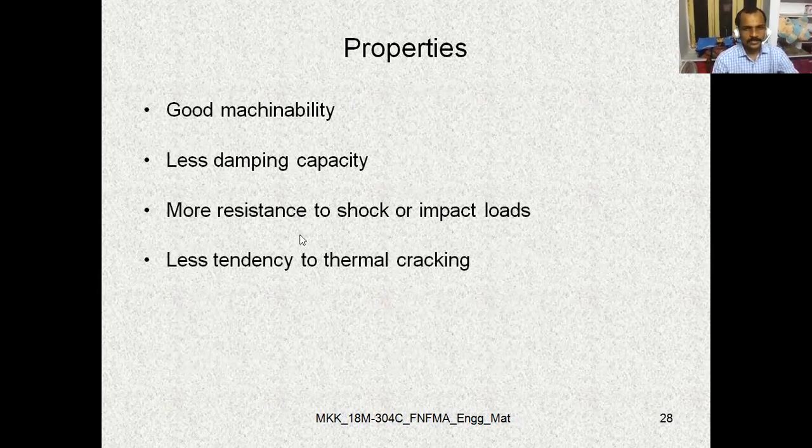More resistance to shock or impact loads, nothing but sudden loads or shock loads. Spheroidal cast iron has much resistance. It has less tendency to thermal cracking, cracking because of temperature or thermal effects. So this particular metal has less tendency.